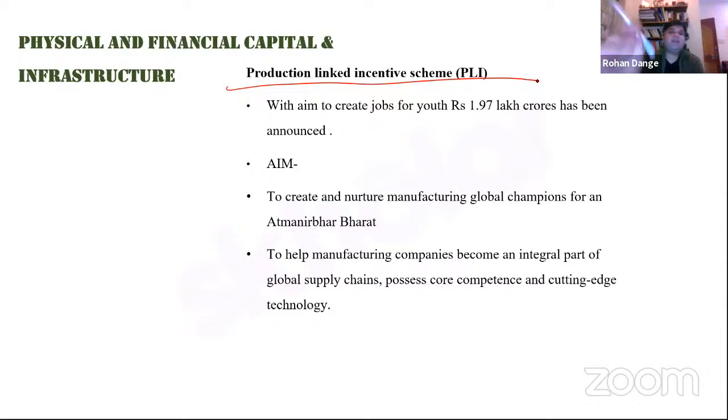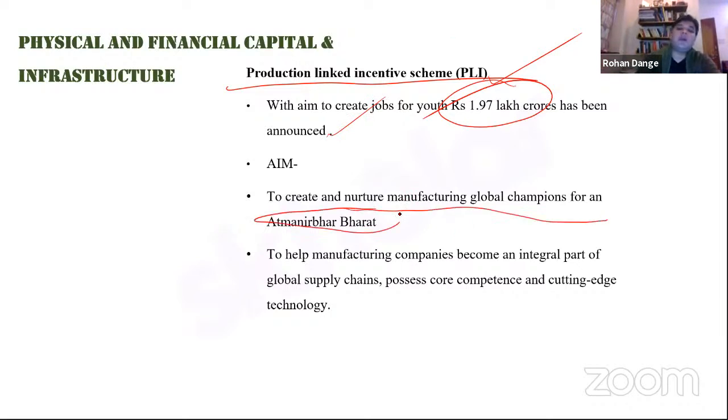So in the budget, there is a very explicit mention of the production linked incentive scheme, right? Here, with an aim to create jobs for the youths, rupees 1.97 lakh crores have been announced. What is the aim? The aim is to create and nurture manufacturing global champions for Atmanirbhar Bharat. This will also give a huge boost to the Make in India campaign, right? And if India becomes a manufacturing hub, an export-oriented economy, then there is a lot of possibility of India gaining a lot of foreign exchange also, right? Currently, we import more than we export, and because of that, we pay more than what we earn. As a result, our foreign exchange reserves sometimes dwindle.